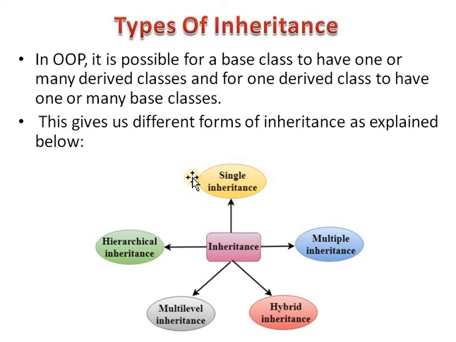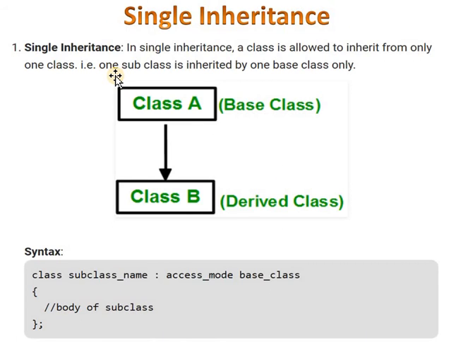First type is single inheritance, next multiple inheritance, next hybrid inheritance, next multi-level inheritance, and the last one is hierarchical inheritance. Now we will see each type of inheritance with examples. First type of inheritance is single inheritance. What is single inheritance?